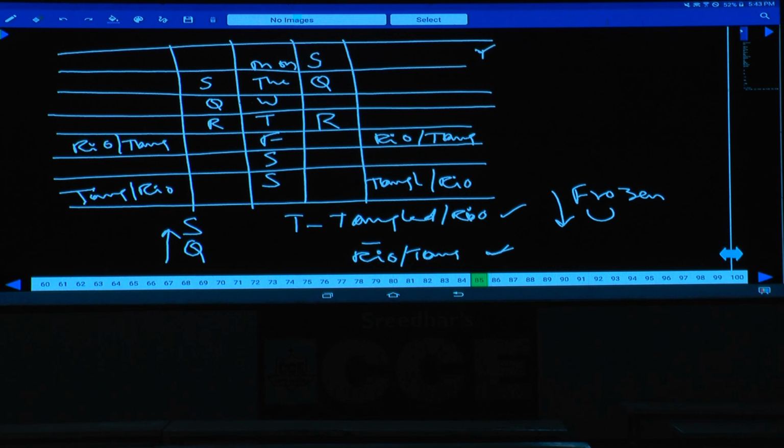Now I am talking about condition number 1. Now in this case one, Frozen cannot be on Monday, because if Frozen is on Monday, then U must be on Tuesday, which is not possible. And Tuesday, can Frozen be on Tuesday? If Frozen is on Tuesday, Wednesday can be U, there is a possibility. Can Frozen be here? If Frozen is R, then U can be Rio or Tangled, isn't it?